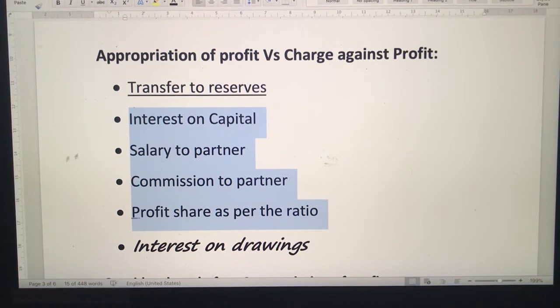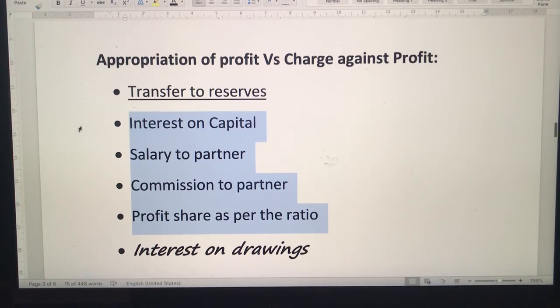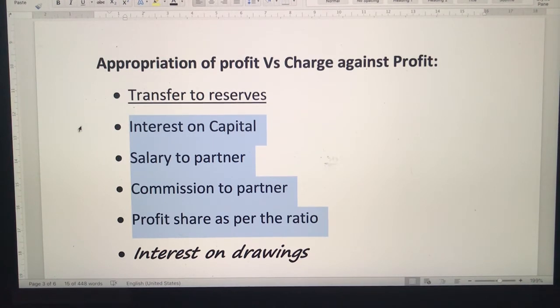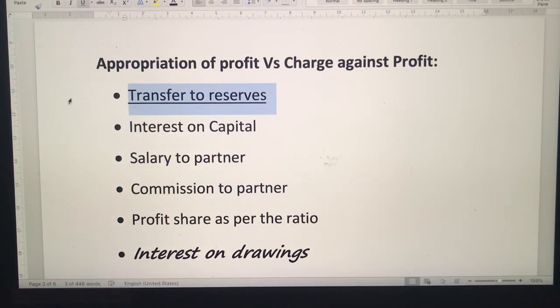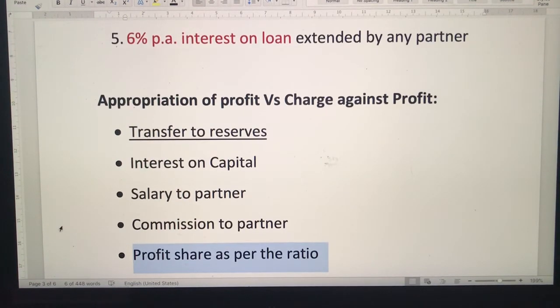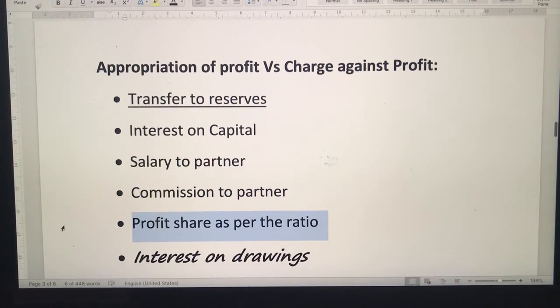These are the items which will go to the owners, that means to the partners. It may be going as interest on capital, it may be given as salary to the partners, it may be going as commission to the partner. And after all this, from the net profit you will deduct first this, then this, then this, and then this. After deducting all these items, whatever you get will be divided among the partners in an agreed ratio. So the profit which is shared by the partners and the net profit is slightly different.